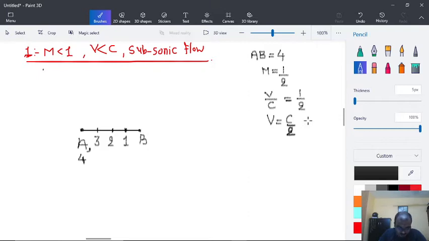Then we define V equal to 1 unit and C equal to 2 units. That is quite obvious from this figure.